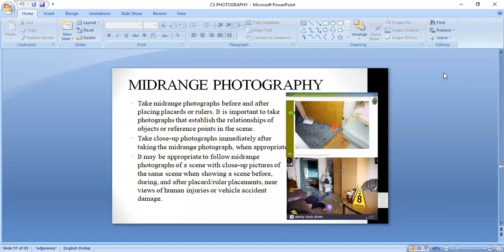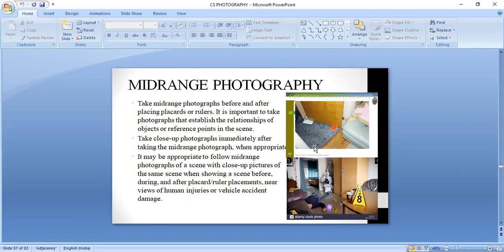So coming to the mid-range photograph. As you can see in this figure, these two photographers have entered into the crime scene, and they are still outside only. They haven't come fully inside.